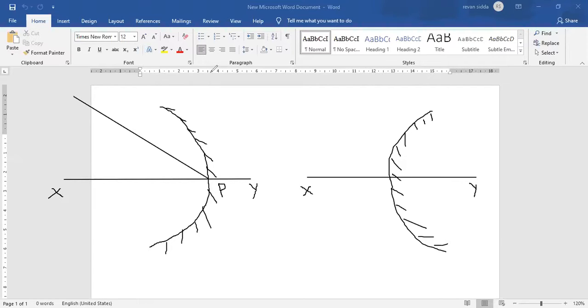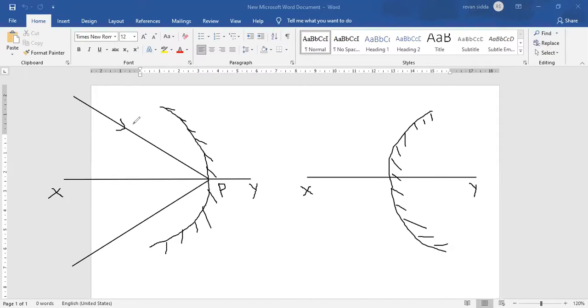A ray of light is coming from infinity and it is touching the pole of a concave mirror. After touching the pole, it will be reflecting back. Understood?